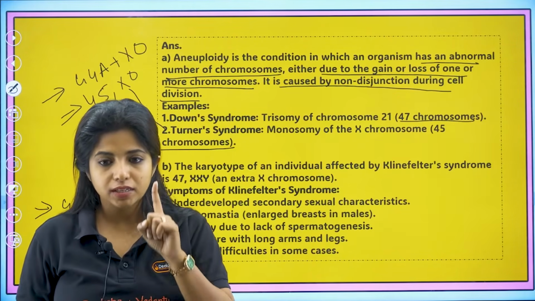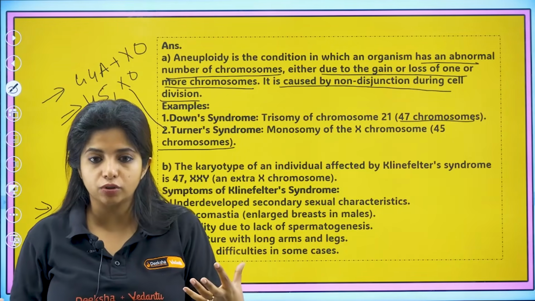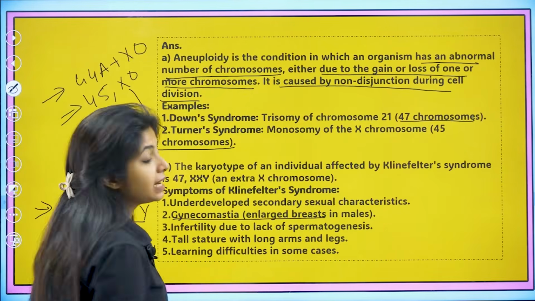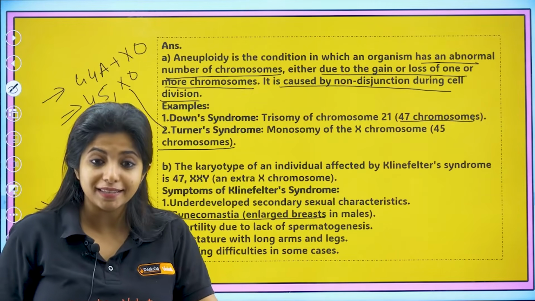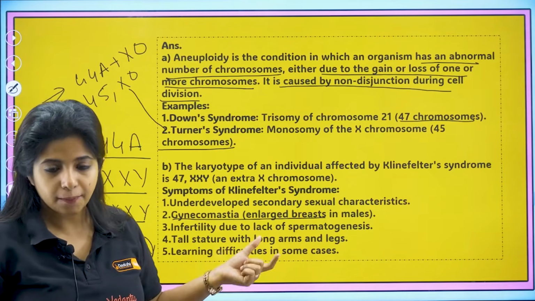So underdeveloped secondary sexual characteristics will be there. They would not have all the male secondary sexual characteristics. They will be very underdeveloped. Gynecomastia is there, that is enlarged breast in the case of males. They are males but they are showing female character. This is known as gynecomastia.